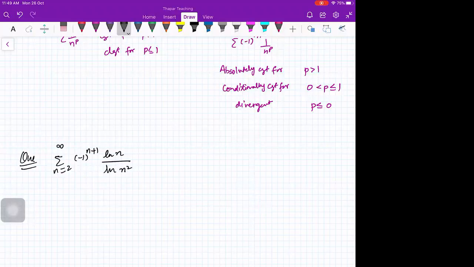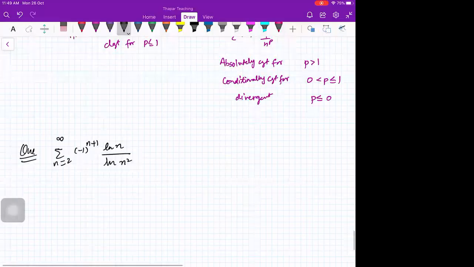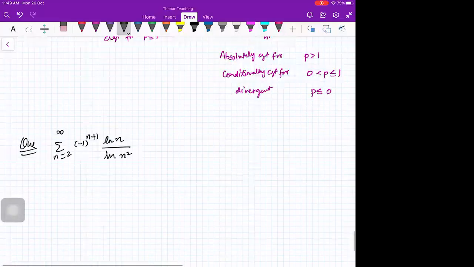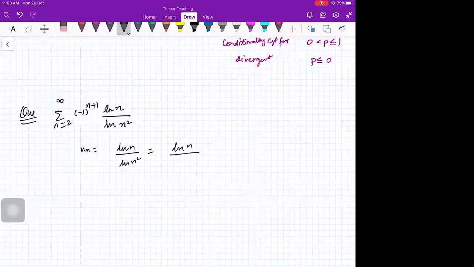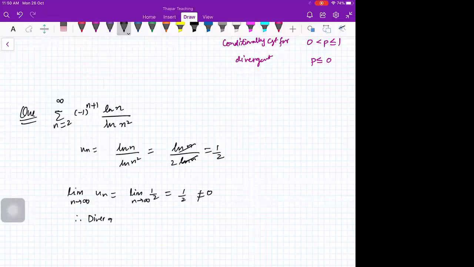हम इसमें ऑल्टरनेटिव सीरीज है, तो इसमें हम पहले log n और log n स्क्वायर का nth टर्म लगाएंगे और फिर L-hospital ना, हाँ, 2n is log n upon log n square. So you can simplify it. It's simply log n upon 2 log n. The limit of un as n going to infinity is 1 by 2, which is non-zero. Therefore, divergent by nth term test. Divergent by nth term test. Clear? Is that okay? Yes, ma'am.